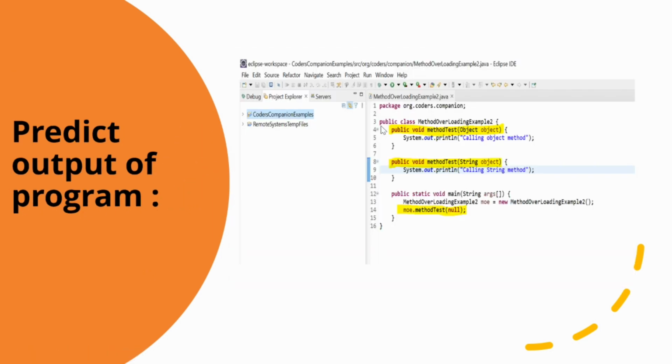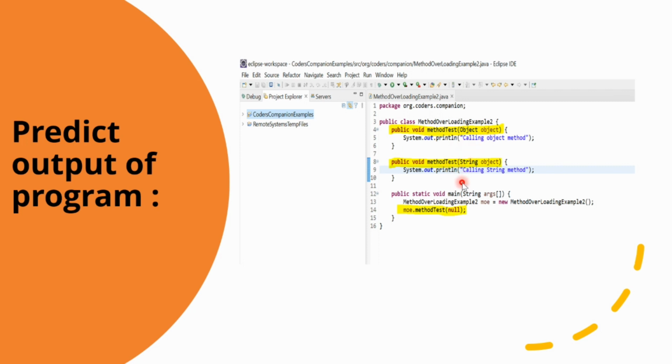Now, one of the important questions regarding method overloading is that you have to predict the output of a program. Interviewers normally create an example of such a type and ask what the output of this program can be. In the provided code, we have two overloaded methods, test and test, with different parameter types. One takes an Object and the other one takes a String.